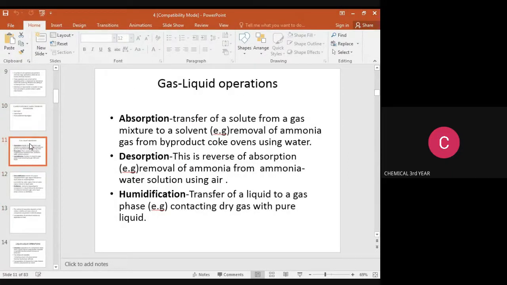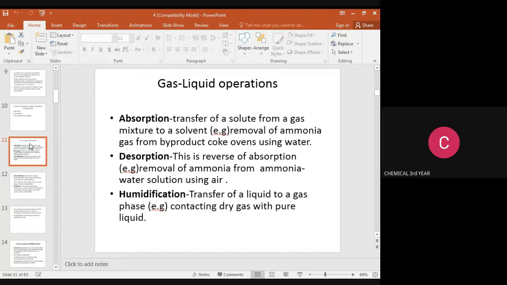In this operation involving only two phases, one phase is gas and another phase is liquid. It is the transfer of solute from a gas mixture to a solvent. The solute comes from the gas phase and the solvent is a liquid phase. The transfer of a component from the gas phase to the liquid phase is called the absorption process. The main example is removal of ammonia from gas, a byproduct of coke ovens, using water.